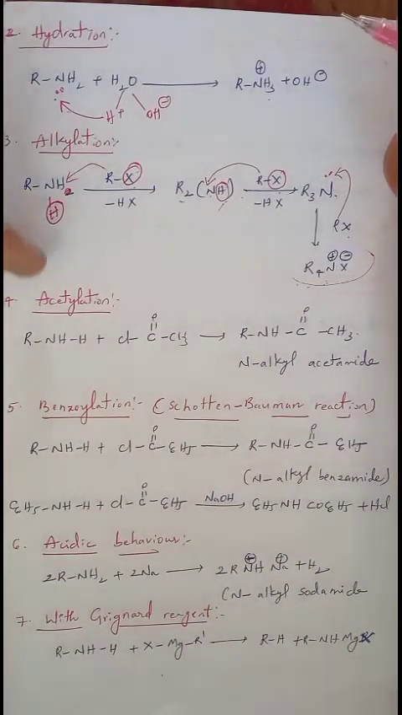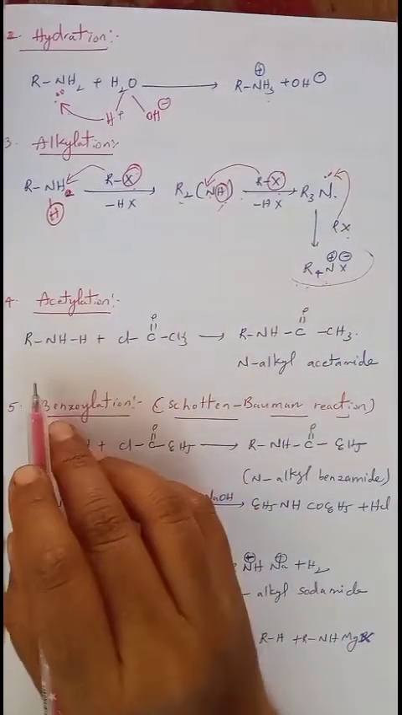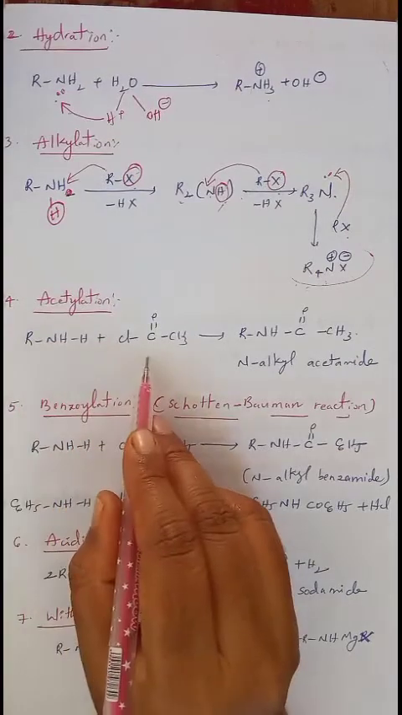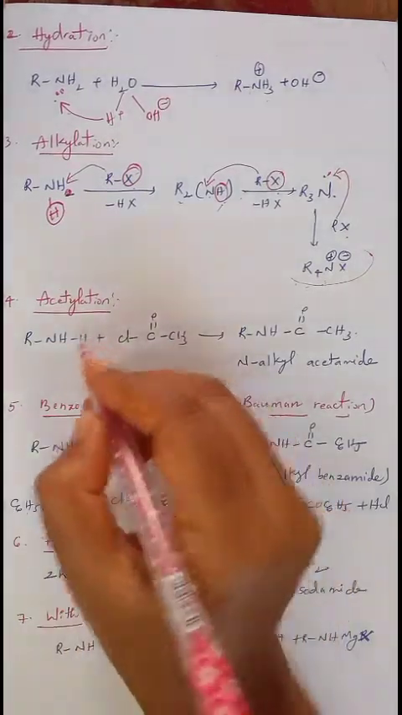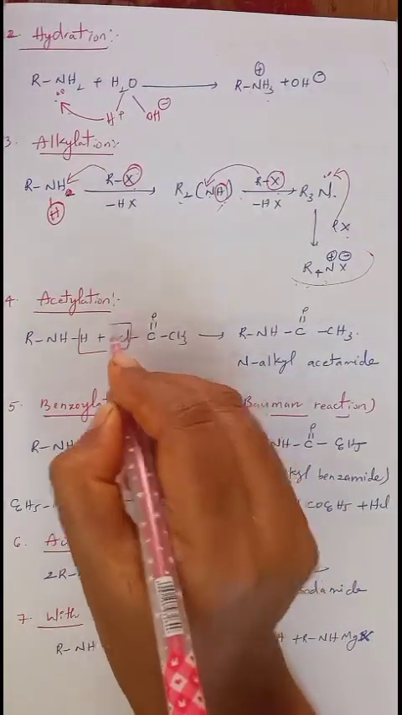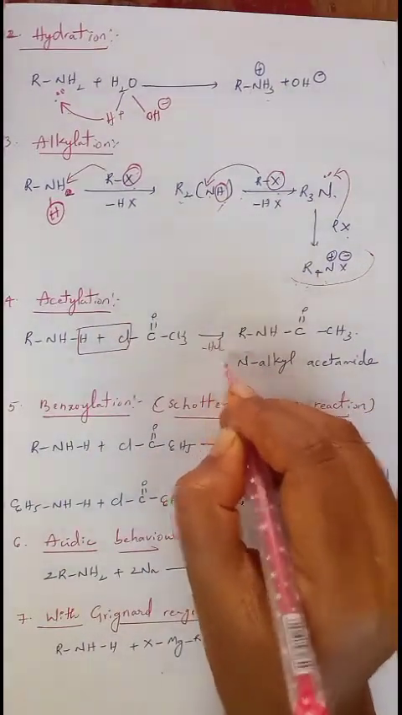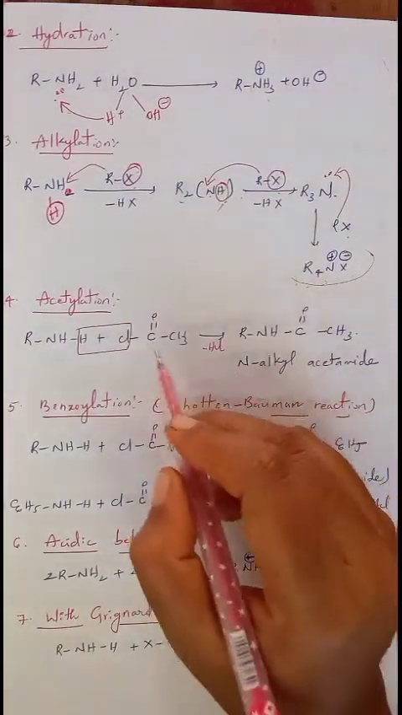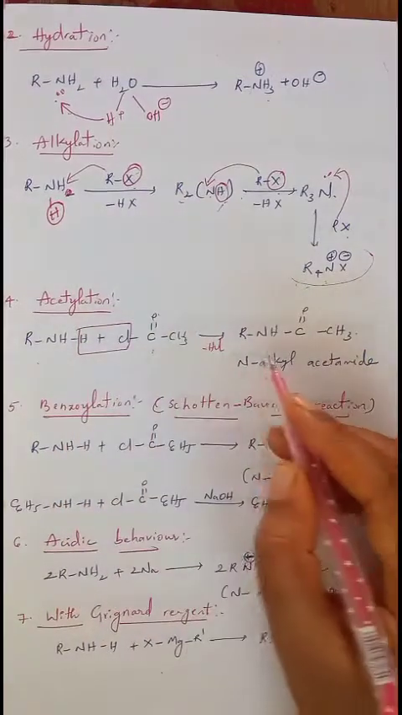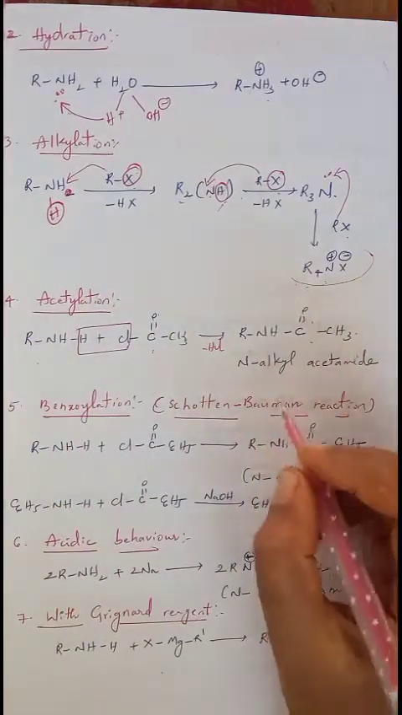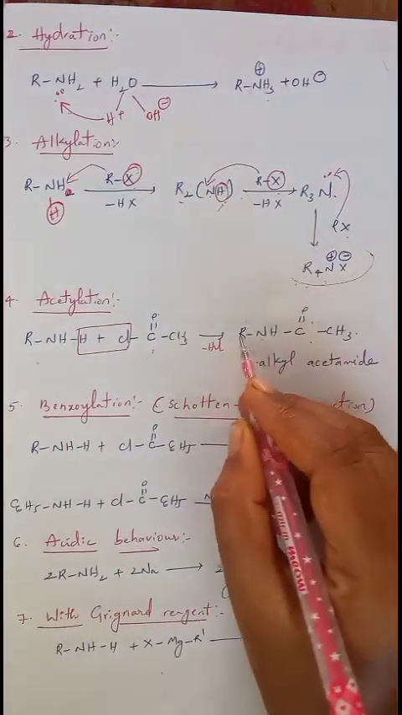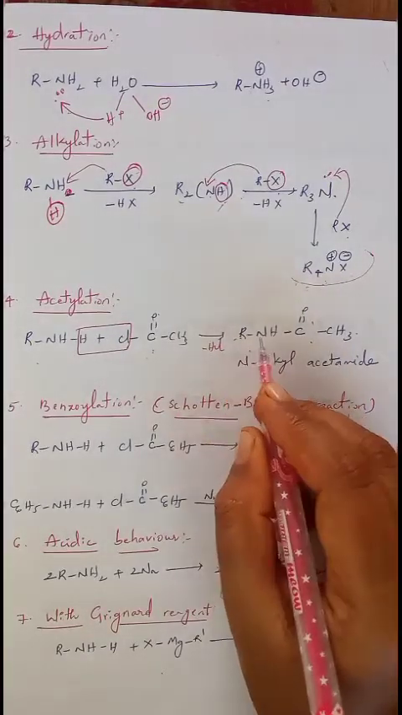Next, another chemical reaction is acylation or acetylation. In this acetylation, amines react with acetyl chloride. The hydrogen of the amine reacts with Cl and eliminates as HCl, and COCH3 reacts with RNH, and we get RNHCOCH3. This is called N-alkyl, where the alkyl group is attached on nitrogen.